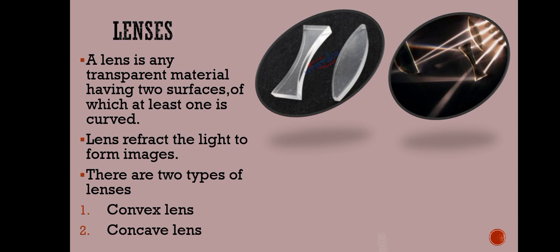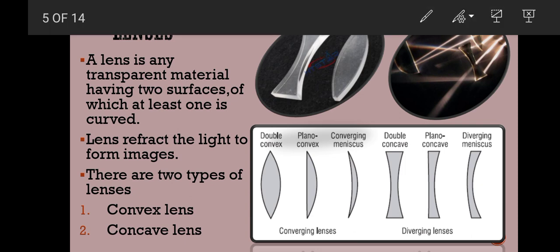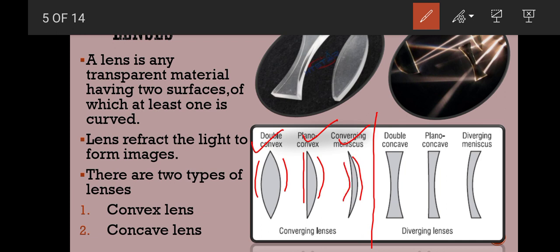Let's see their structure. Here are further types of convex and concave lens. You can see these pictures here. These are the convex lenses. It is a double convex lens because both surfaces are curved. Plano convex lens, because one side is plane and the other is convex. Converging meniscus, also called concavo convex lens, because one side is convex and the other side is concave.